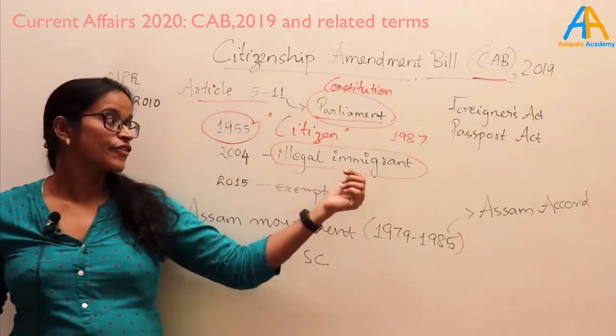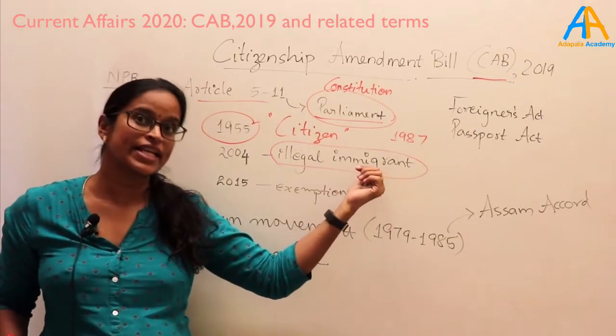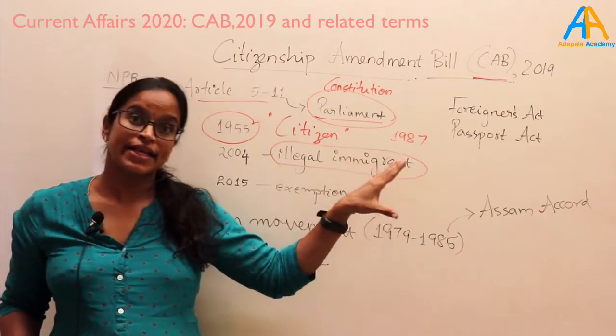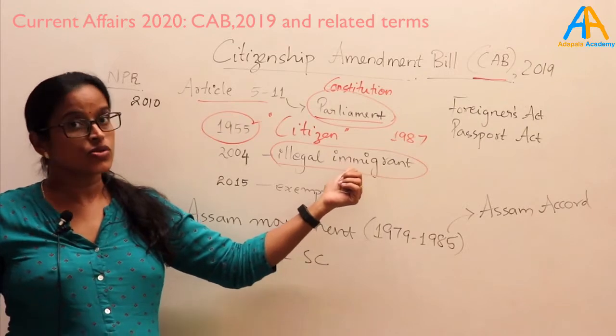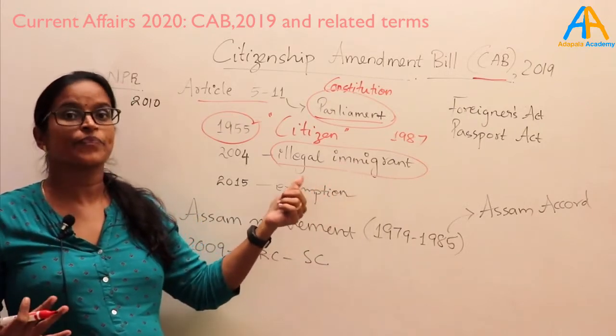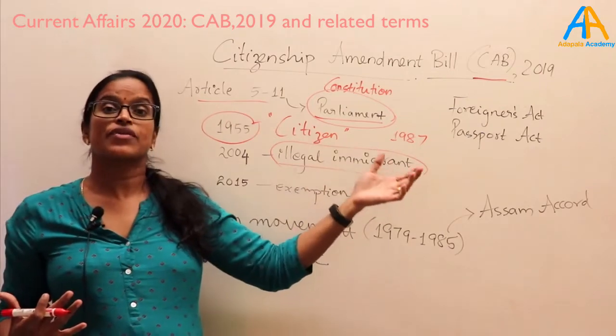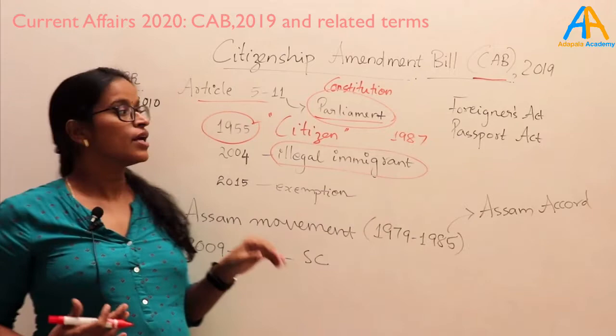If he or she is the son or daughter of an illegal migrant, he will not get Indian citizenship. And who is this illegal migrant? Those who are coming to India without valid documents, without any passport, or who are not citizen of India, illegally they are coming and staying in India.